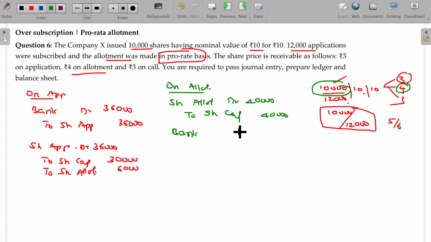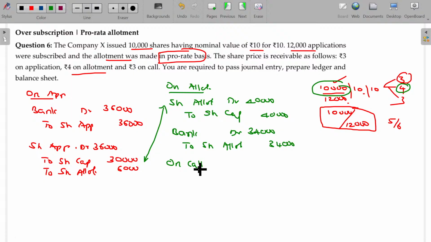Bank account debit to share allotment. How much will I collect? Yes, 34,000, 40 minus 6. I have to recover 40,000 rupees, but there is excess money of 6,000 already received. I will subtract it, and only the balance 34,000 I have to recover. This adjustment is very, very important. Allotment over. Then we'll go for the final call.